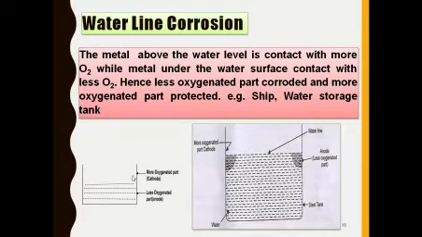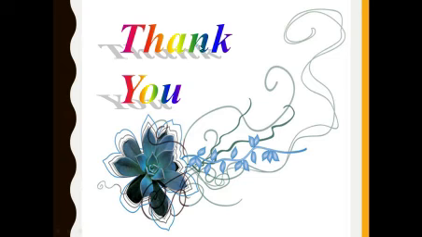These are the pictures shown here. The part above the water layer has more oxygen and acts as a cathode, and the part below the water surface has less oxygen, hence acts as an anode. That type of corrosion is called waterline corrosion.